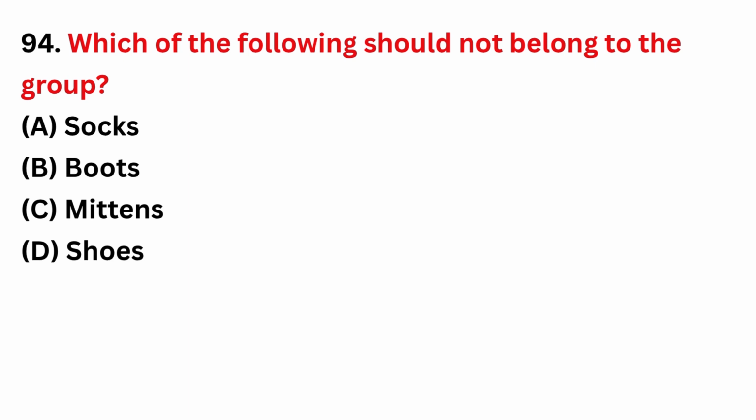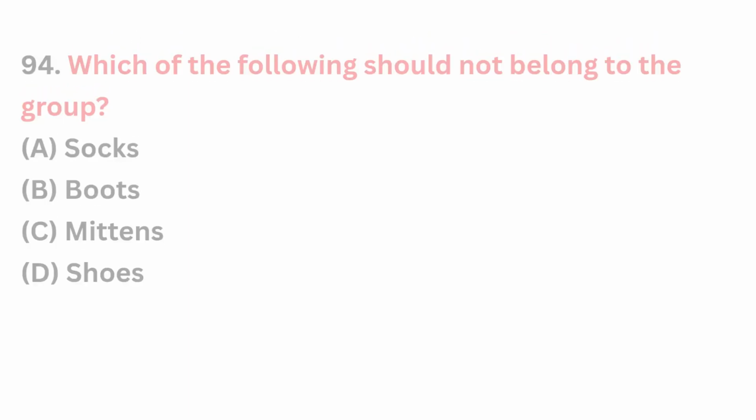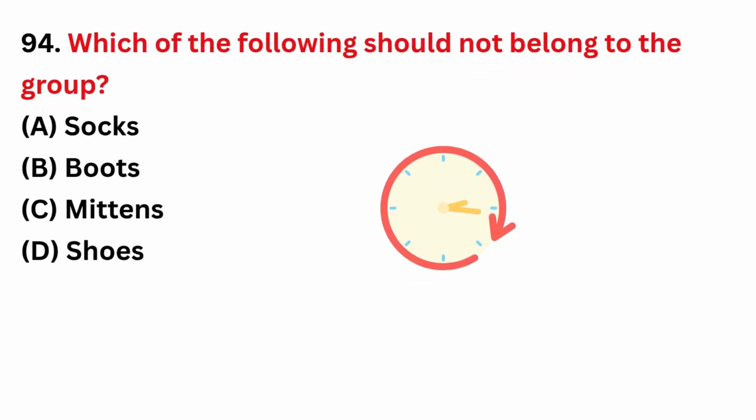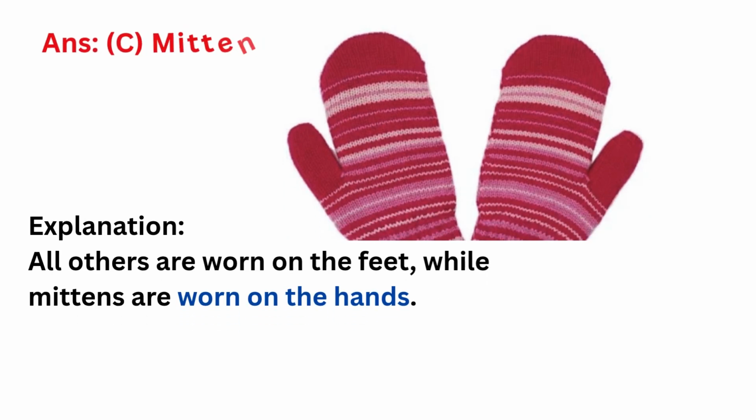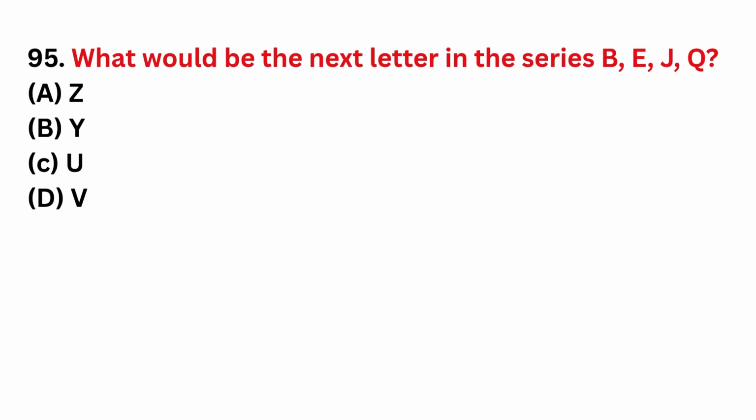Which of the following should not belong to the group? Correct answer is option C, mitten. What would be the next letter in the series BEJQ?